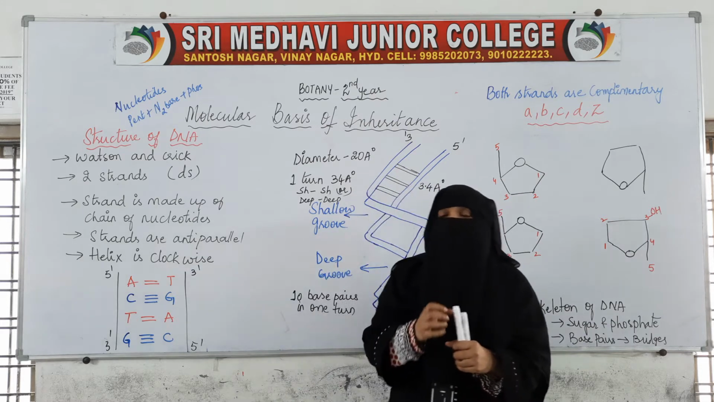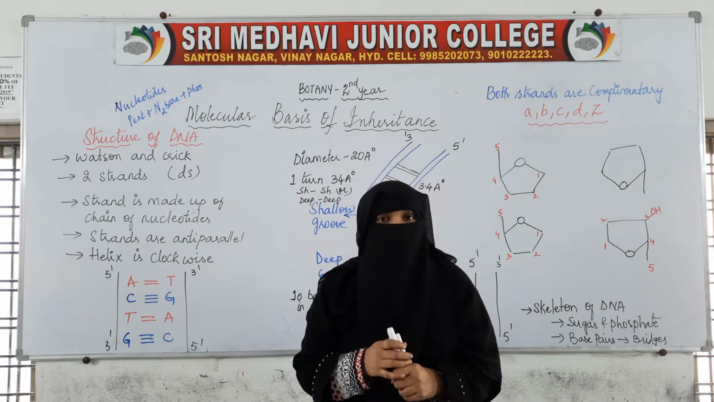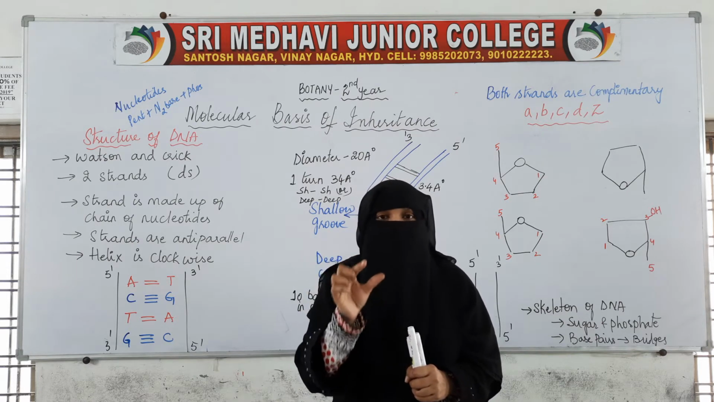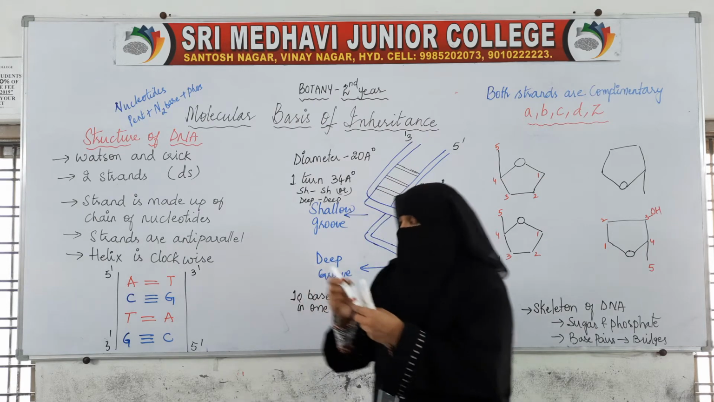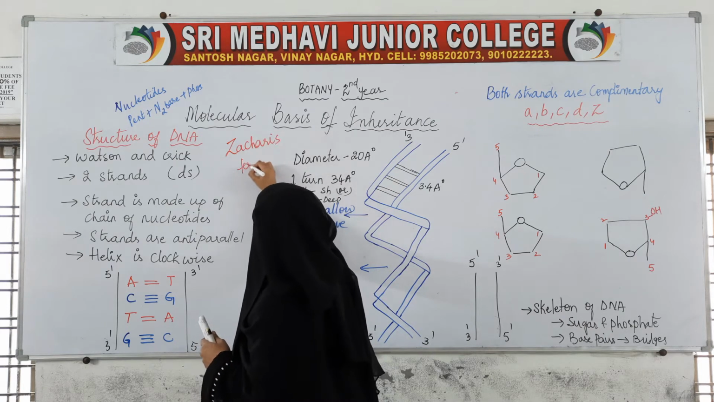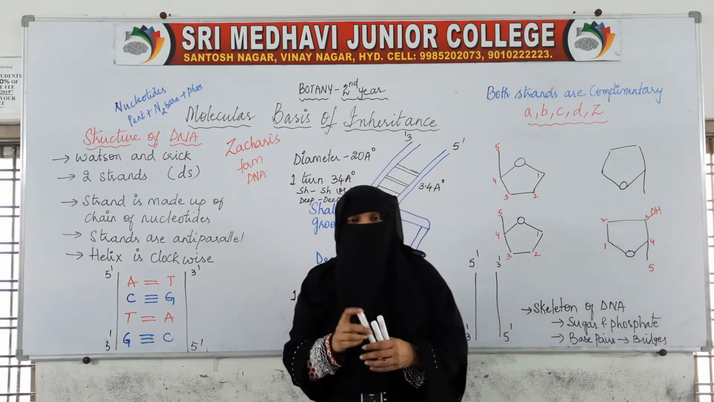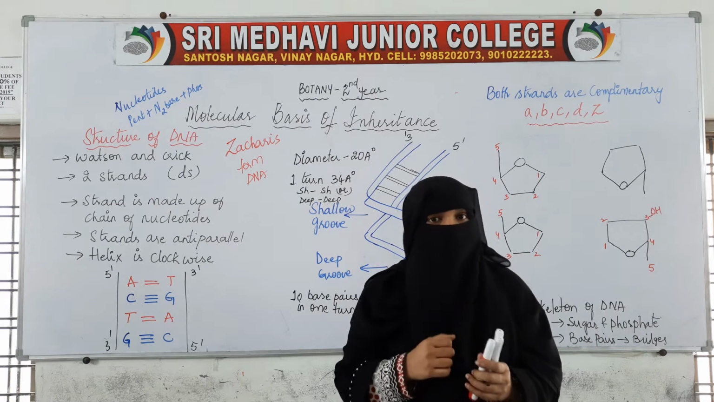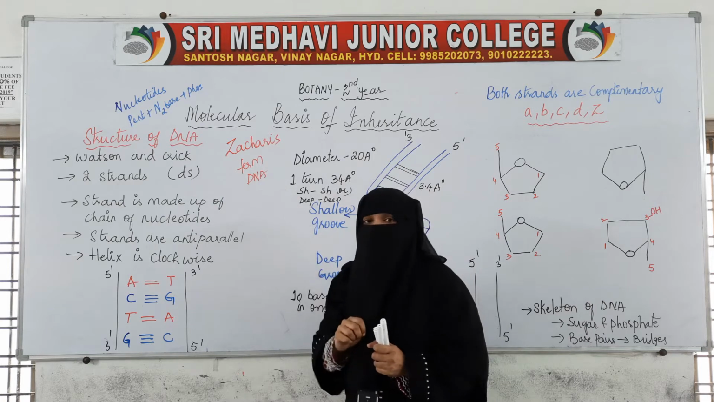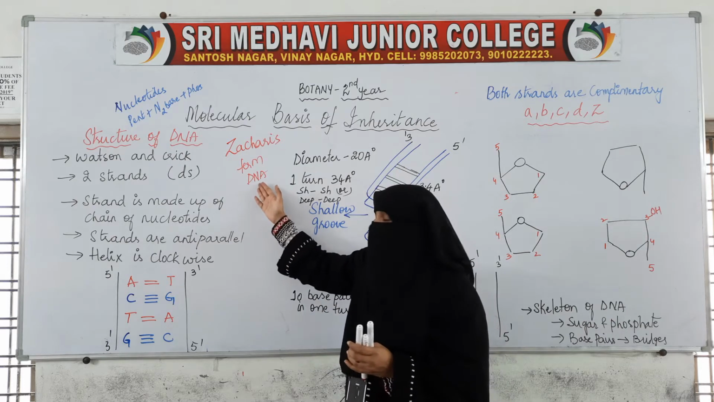DNA was first observed by Friedrich Miescher, and the term DNA, that is deoxyribose nucleic acid, was given by a scientist named Zacchaeus. Friedrich Miescher observed that there is something acidic present inside the nucleus, and another scientist, Zacchaeus, gave the term DNA.